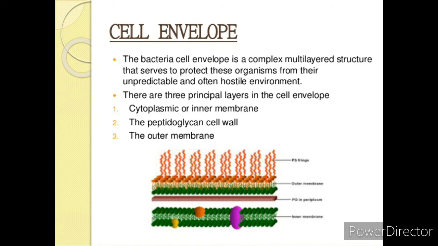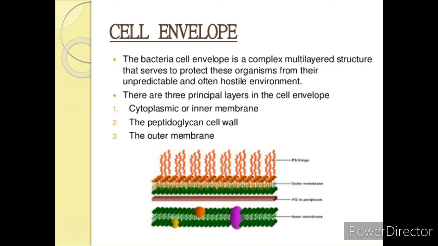When we go to prokaryotes, there is an extra covering outside the cell membrane or plasma membrane, that is the cell envelope. The cell envelope is formed of the inner cell membrane and the cell wall of the bacterium.